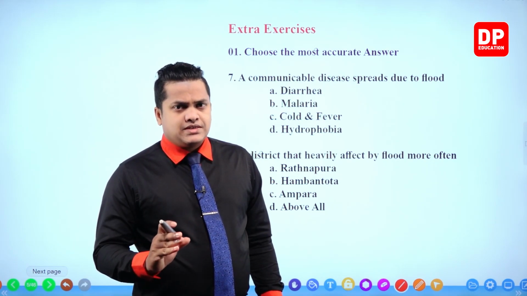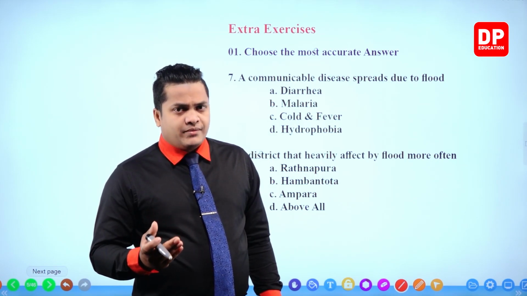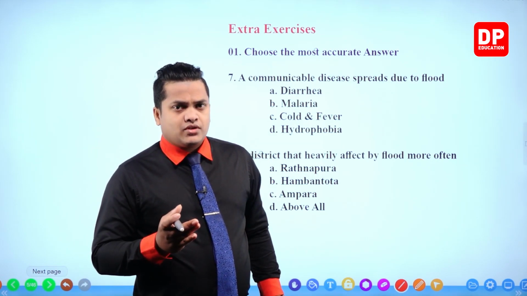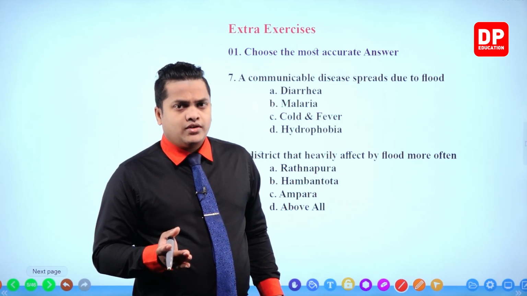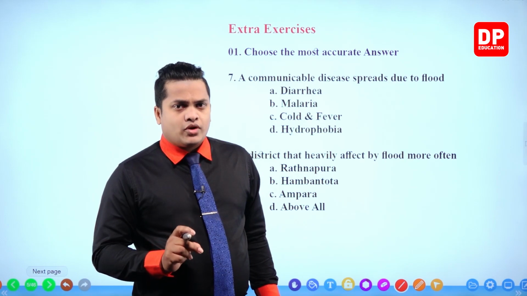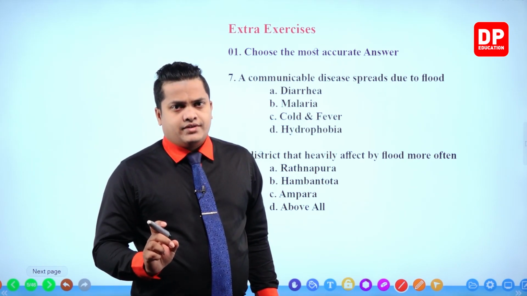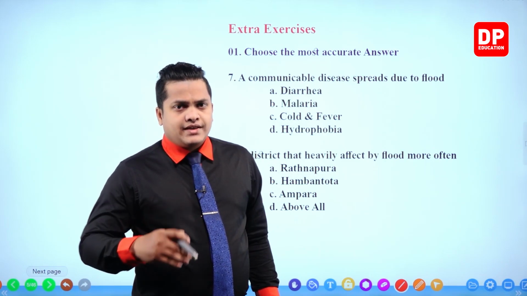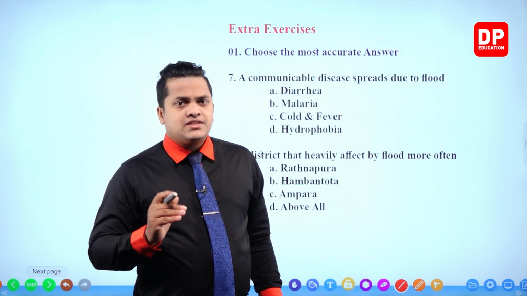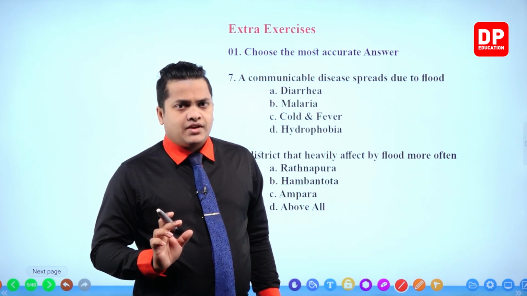So when a person consumes that contaminated water, the diarrhea parasite will come in contact with the body of the person and the person will get infected. That way, the diarrhea disease is spread, especially because of contaminated water.